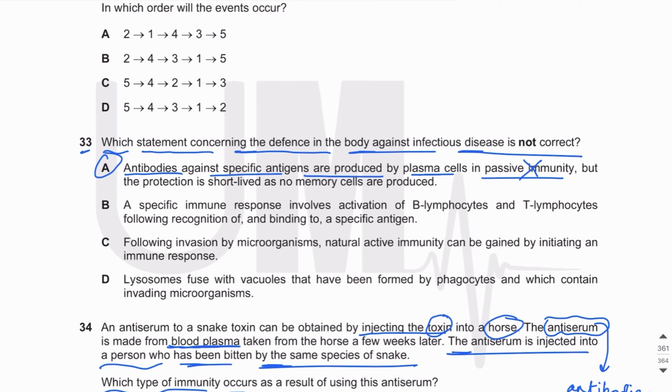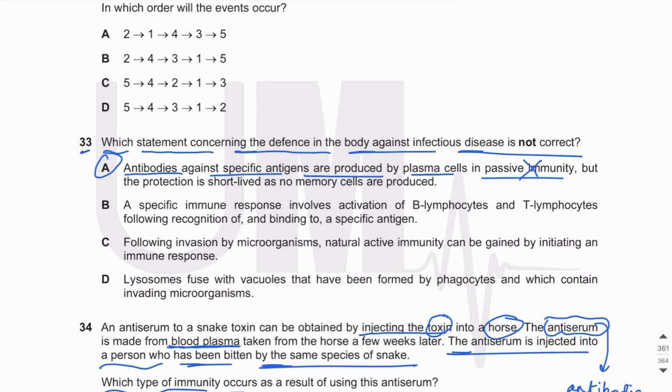Why is the first statement wrong? Because antibodies against specific antigens are produced by plasma cells in active immunity, not passive immunity. When antibodies are being produced, it's active immunity. When antibodies are acquired, it's passive immunity. If antibodies are being produced in me, that is active immunity. But if I'm acquiring antibodies, for example in milk or by injection, that is passive immunity. But they have written about produced. So whenever antibodies are produced by plasma cells, it's active immunity. So A is wrong. Obviously, if A is wrong, the rest of the statements are right.